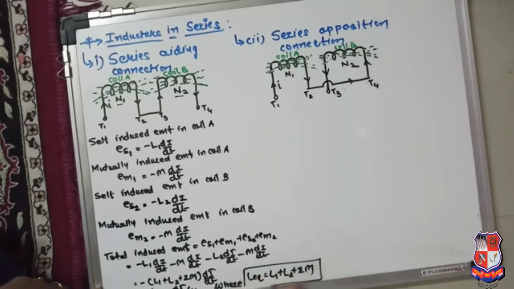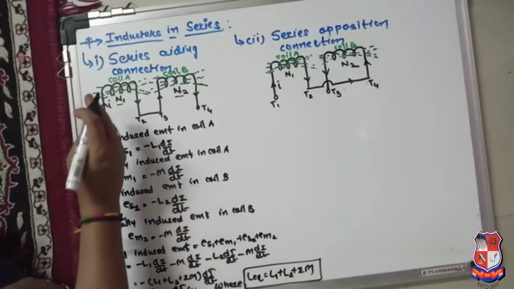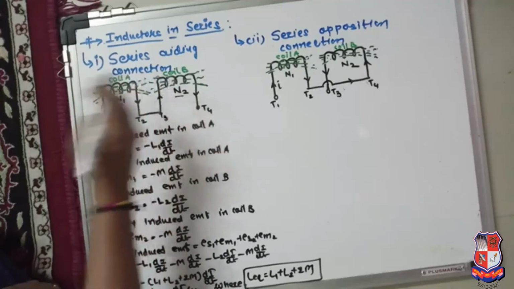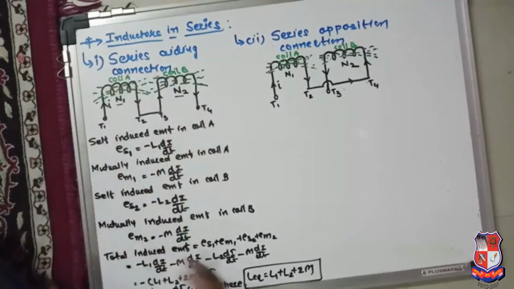That is for the series connection of two coils, when both the coils are connected in such a way that the fluxes produced by both the coils help each other. That is for the cumulative connection of the coils in a series connection.